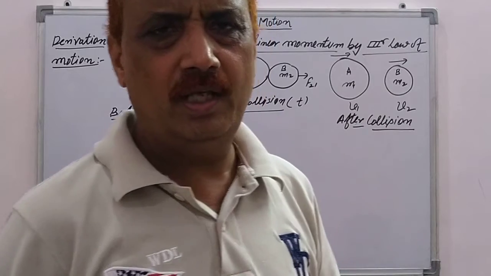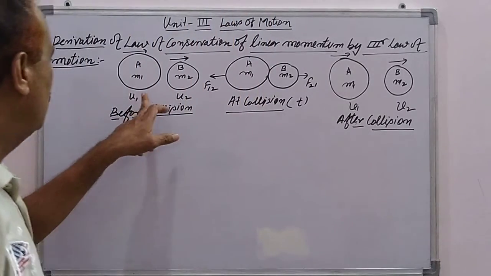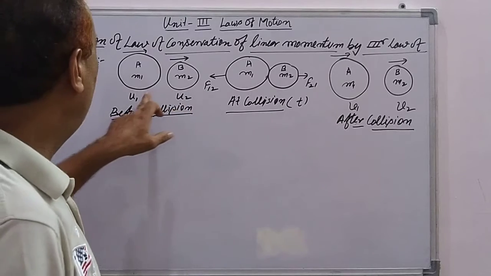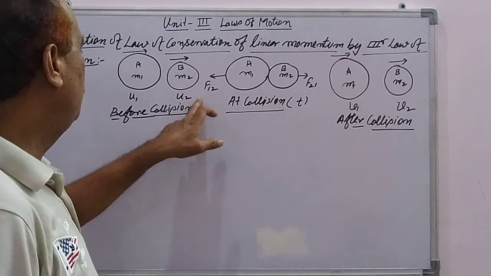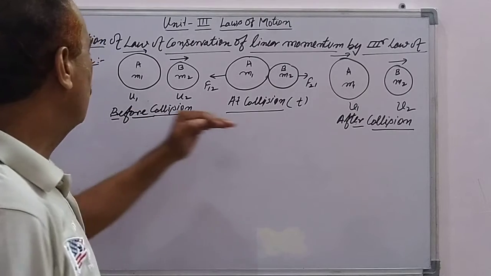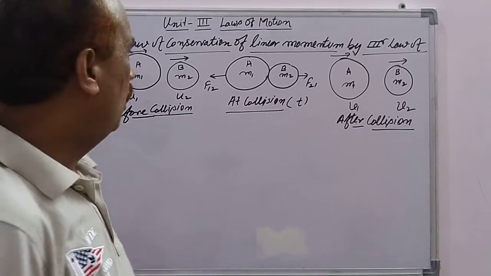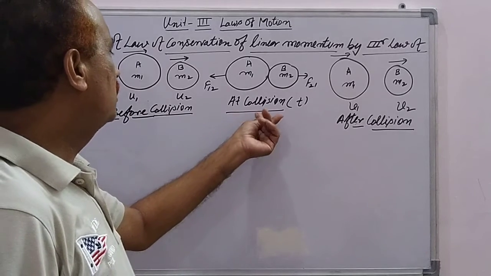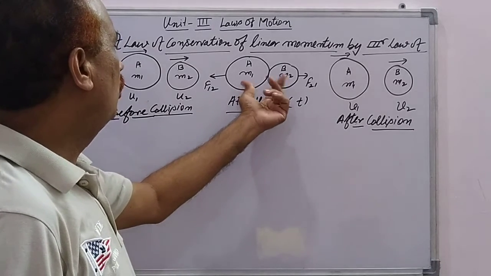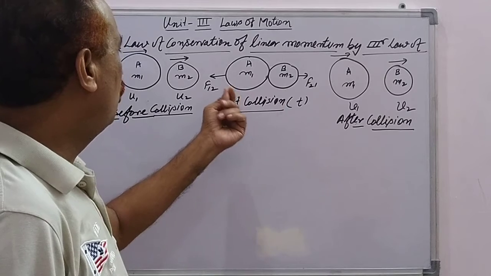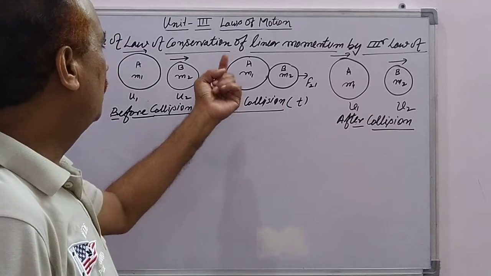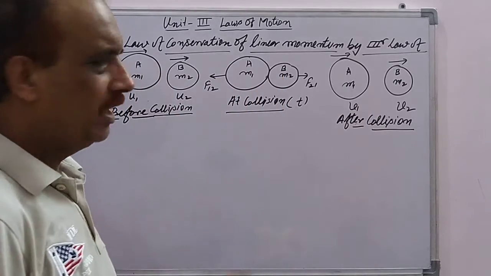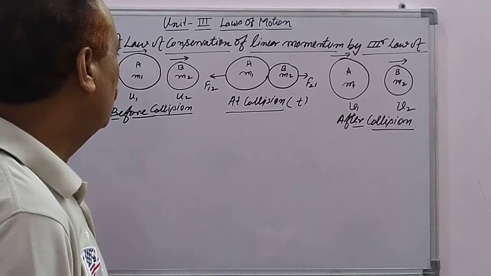There is one body A and another body B, of different masses m1 and m2 respectively. First of all, let the bodies A and B be moving with velocities u1 and u2 along a straight line, and at any instant of time t they collide with each other. Force will be acting by the body A on the body B. Similarly, the body B will also apply a force on the body A in the opposite direction.